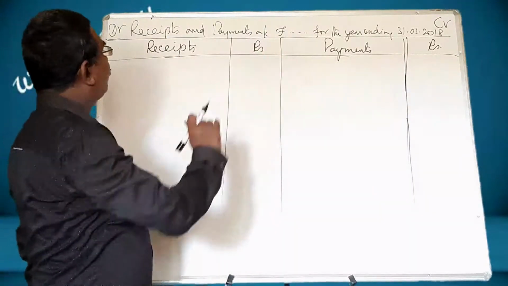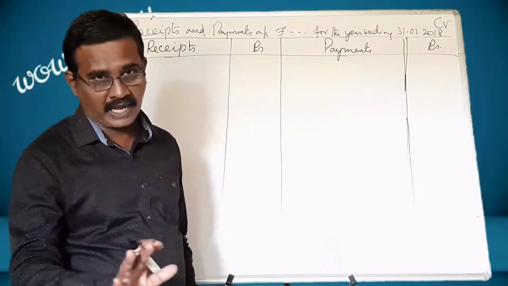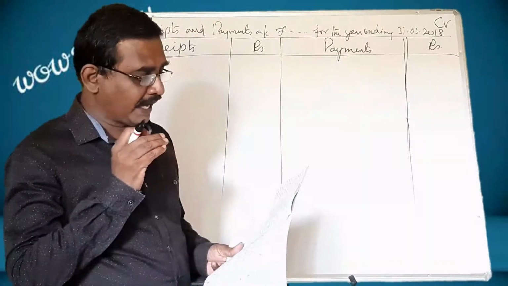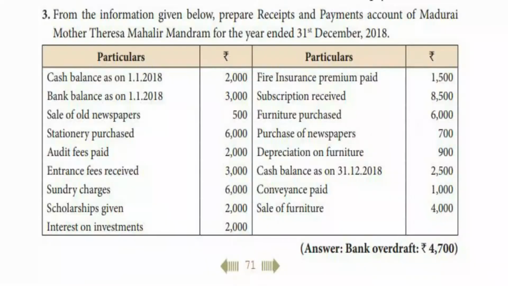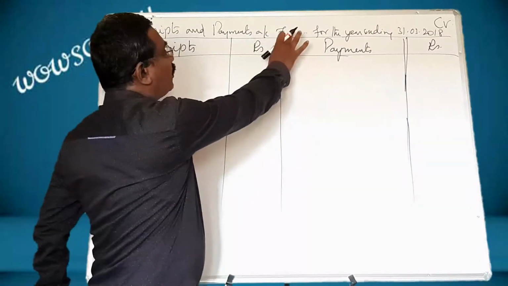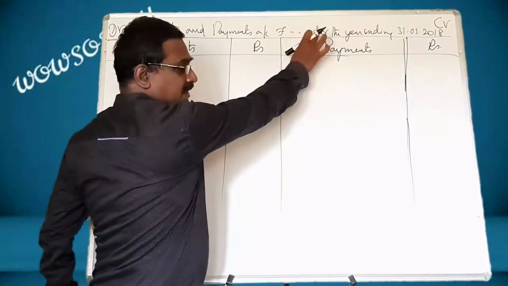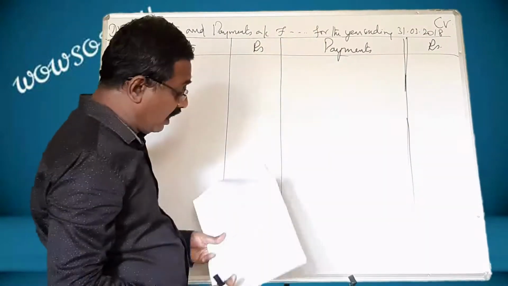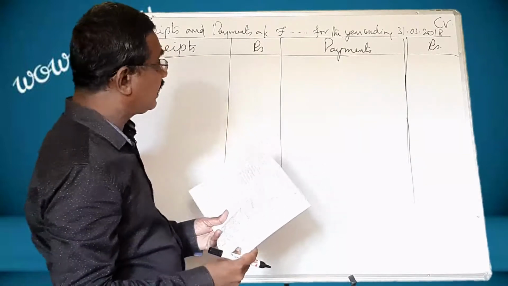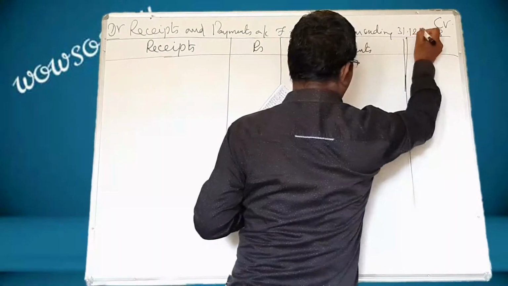I have written the format of receipts and payments account. Now take the problem and keep the book aside of you, and I am directly going to do the sum. From the information given below, prepare receipts and payments account of Madurai Mother Teresa Mahalir Mandram. Here you have to write Mother Teresa Mahalir Mandram. I don't have space. That is why I have made dots. You have to write the name there. For the year ended 31st December 2018.